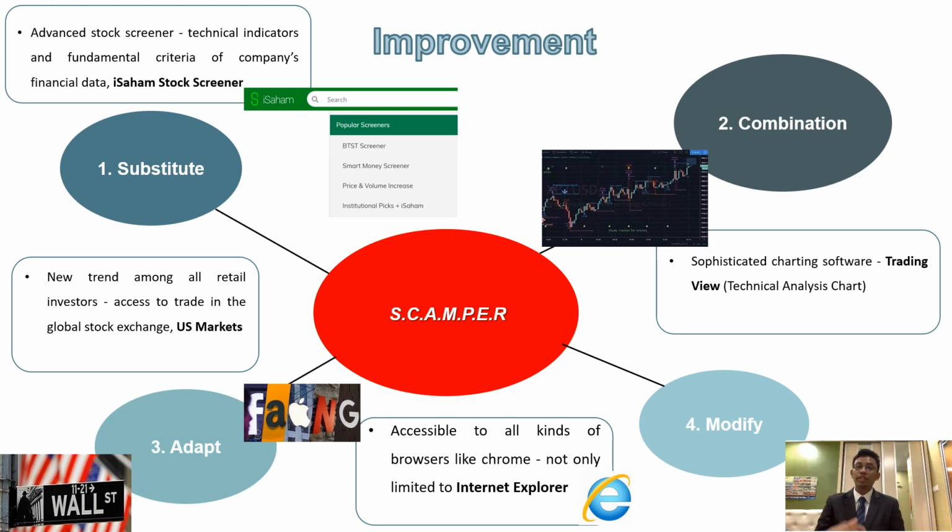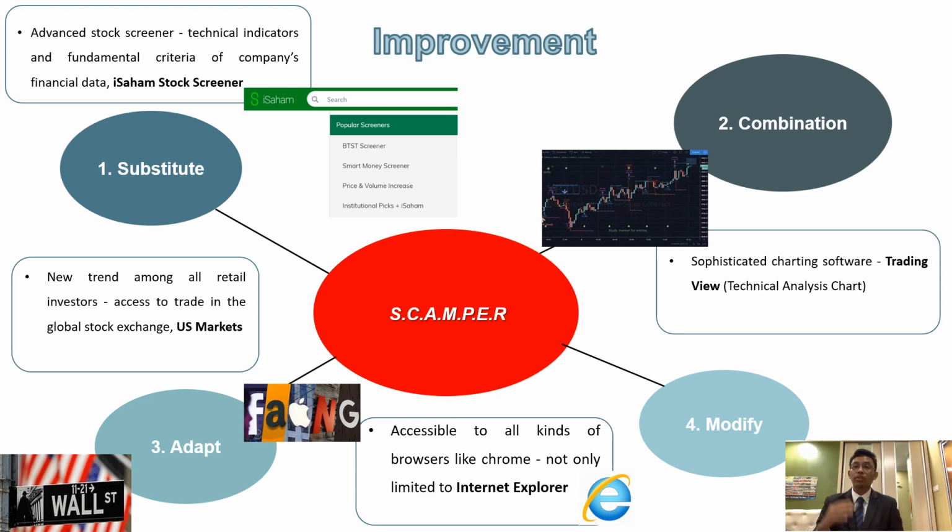And then the second one will be combination. I think M+ should combine their app with a sophisticated charting software like TradingView, so that users can directly draw or plot on the chart of the share price. And then the third one will be adaptation. For adaptation, I think M+ should allow their users to buy on foreign stock exchanges. For example, we can buy Apple shares and Facebook shares from Nasdaq directly through M+.